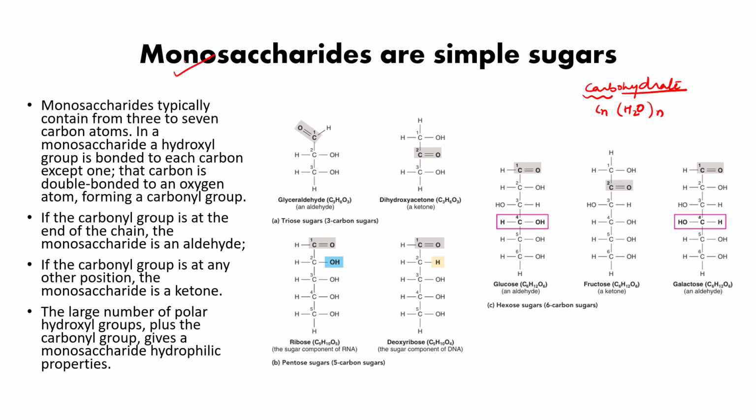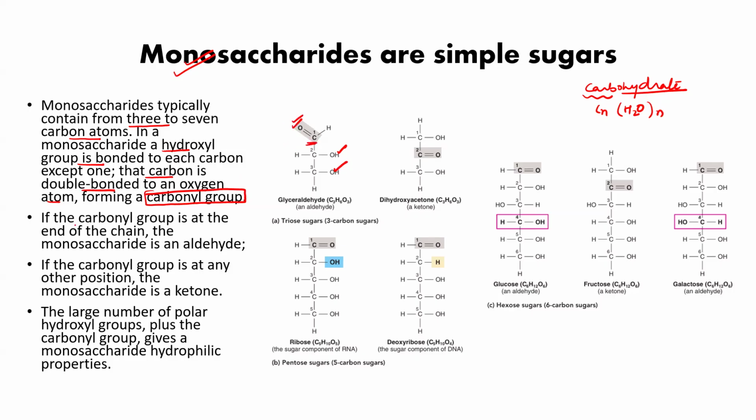So monosaccharides are the simplest sugars. They contain 3 to 7 carbon atoms. And if you see, a hydroxyl group is attached to every carbon except one. And that one carbon which is left out has a double bond to oxygen to form a carbonyl group. So you can see here they have hydroxyl groups, but only one carbon can have the carbonyl group.